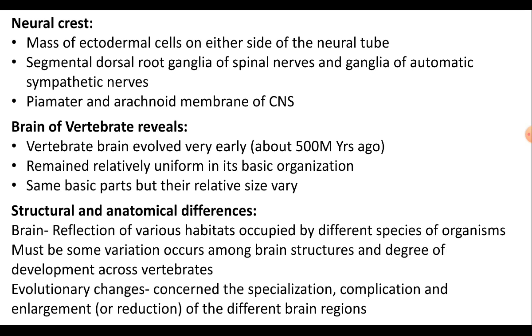Some of the neural crests form the segmental dorsal root ganglia of the spinal nerves and also the ganglia of the autonomic sympathetic nerves, while some of the neural crest cells form the pia mater and arachnoid membranes of the central nervous system.